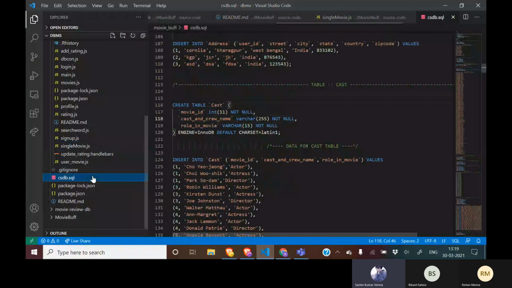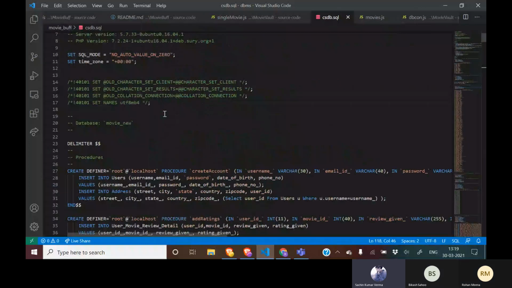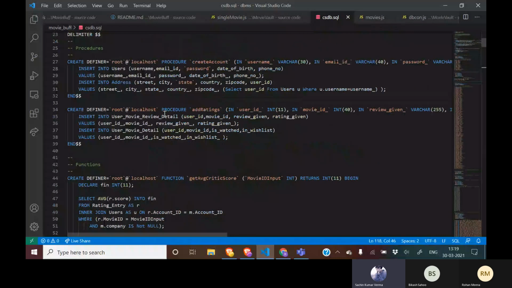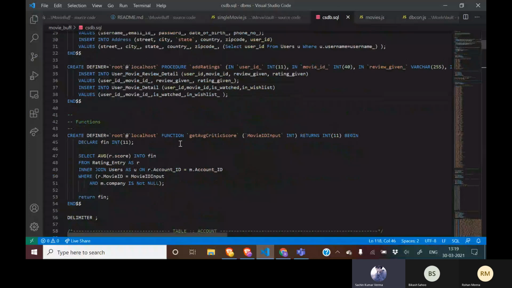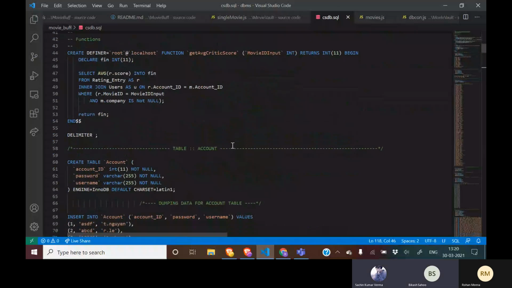Here we can see that we have created two procedures. One is create account, which will be called when a new user creates his account on the sign up page, and after that there's an add ratings procedure, which will be called when a user gives ratings to a movie. After that we have a function called get average critic score. So here we are getting the average of all the ratings given by different users.